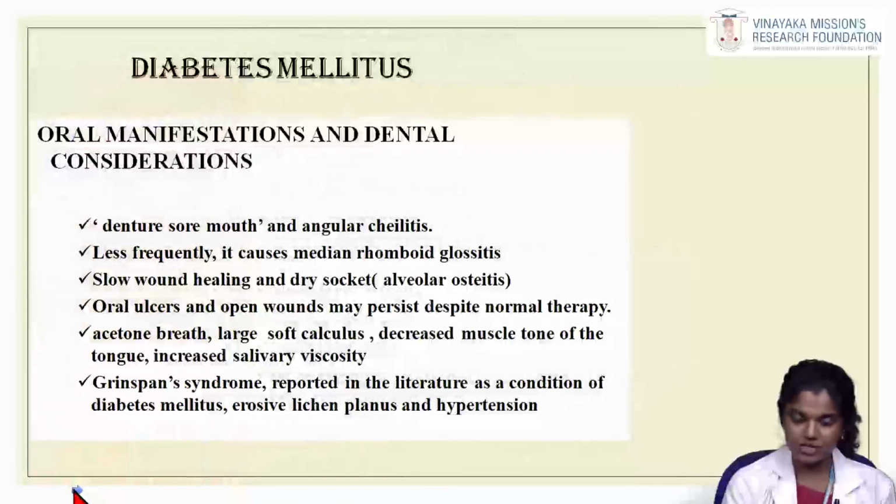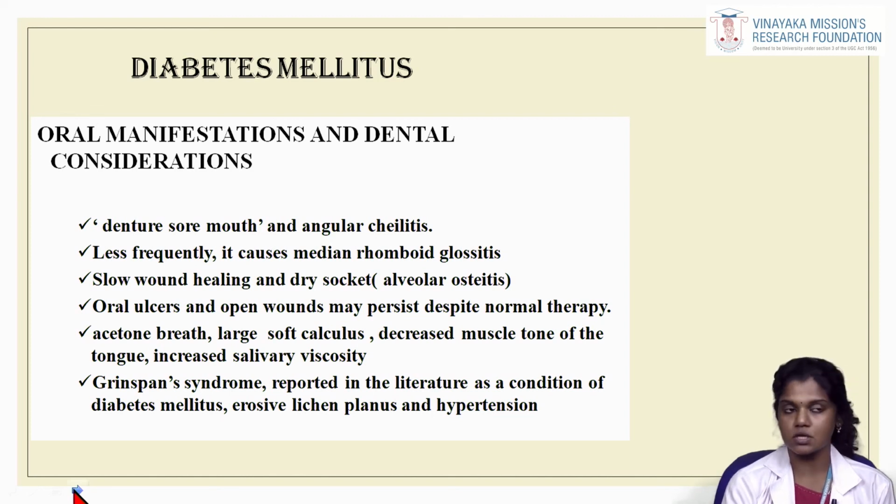As for dental considerations in diabetes mellitus, the patient may also have denture sore mouth and angular cheilitis. Less frequently it causes median rhomboid glossitis. There is slow wound healing and dry socket, also referred to as alveolar osteitis, which usually occurs 3 to 5 days after extraction. Oral ulcers and open wounds may persist despite normal therapy.